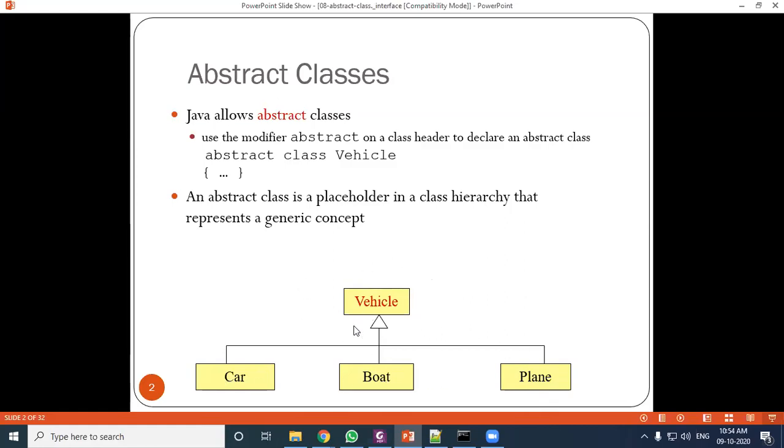So when we define this type of class in object oriented programming, the common features are in the parent class, and that class we make an abstract class using the keyword abstract. The abstract class is a placeholder in the class hierarchy that represents a generic concept.